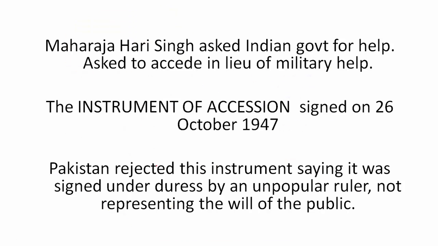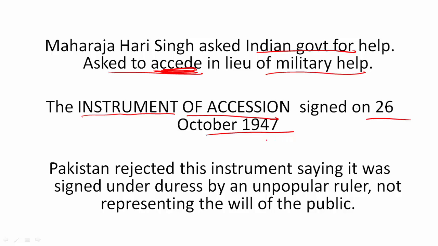As soon as this attack happened on 22nd October, the Maharaja's army could not stop it, and Maharaja Hari Singh asked the Indian government for help. But the Indian government said that if you want our help, you have to accede to India. Accede means join India, then only we can give you military help. So he signed the instrument of accession on 26th of October 1947. This means Kashmir joined India officially, and as soon as this was signed, Pakistan objected to this.